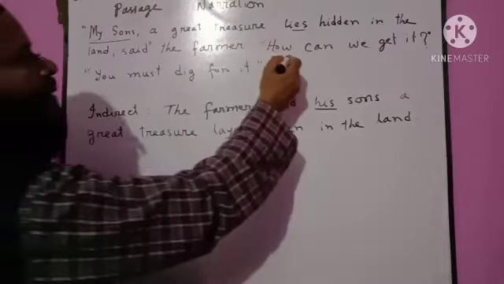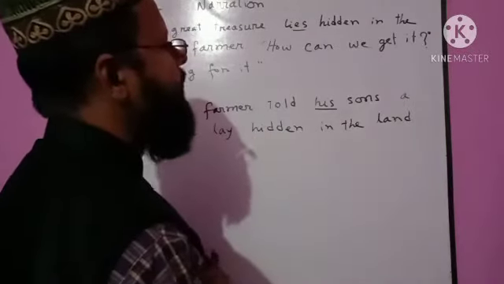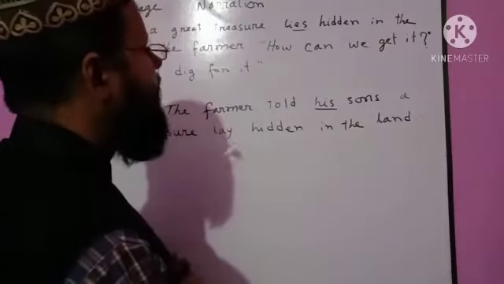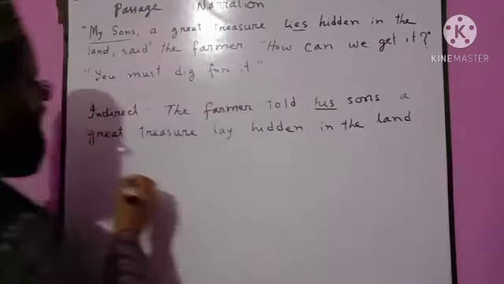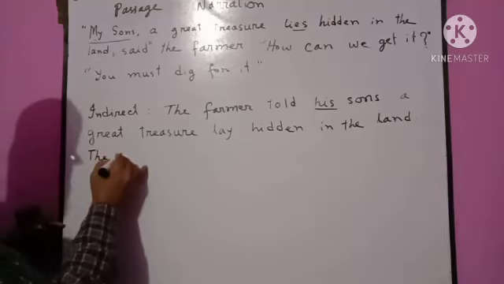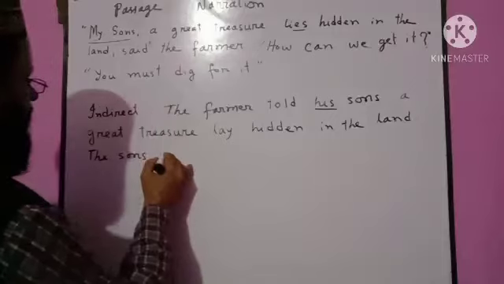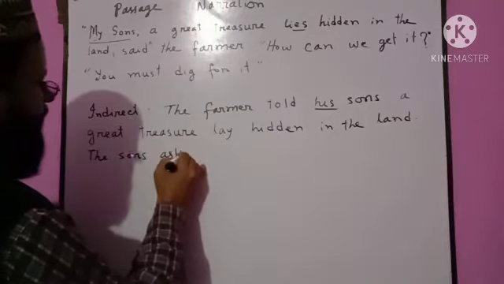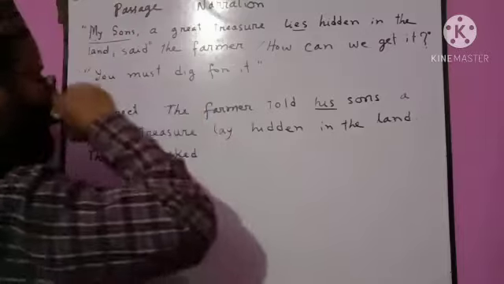Then the second sentence, how can we get it? An interrogative sentence spoken by the farmer's sons. Then we should write the speaker first. The sons asked. The reporting verb is asked because the sentence is a WH question.